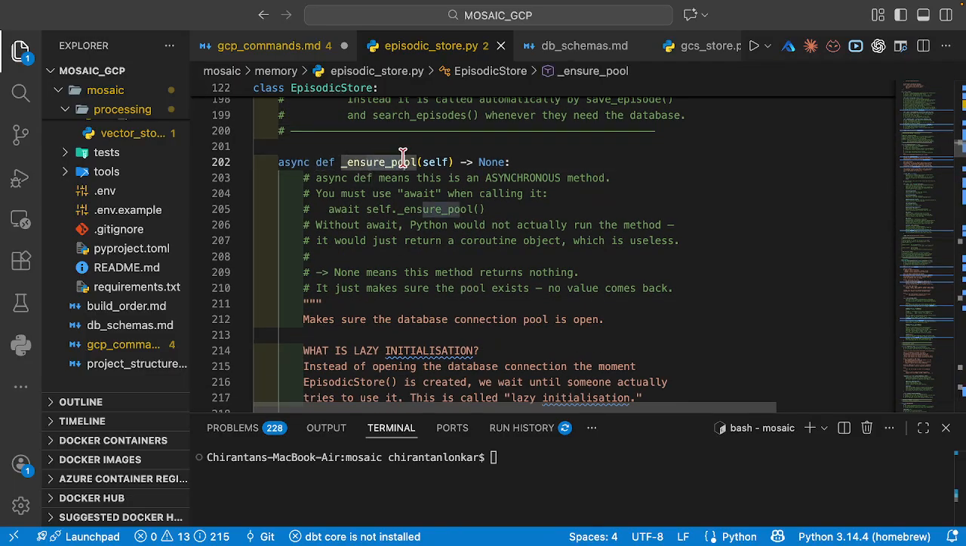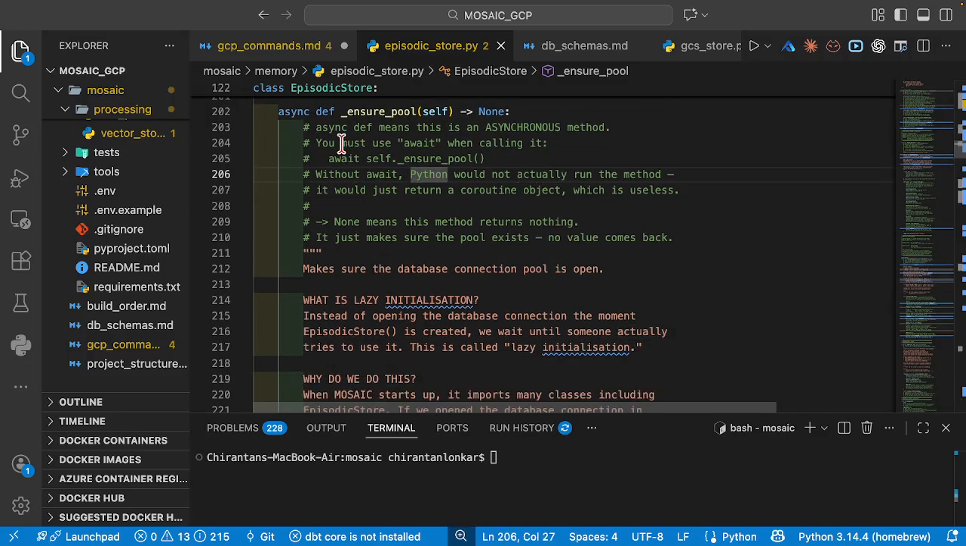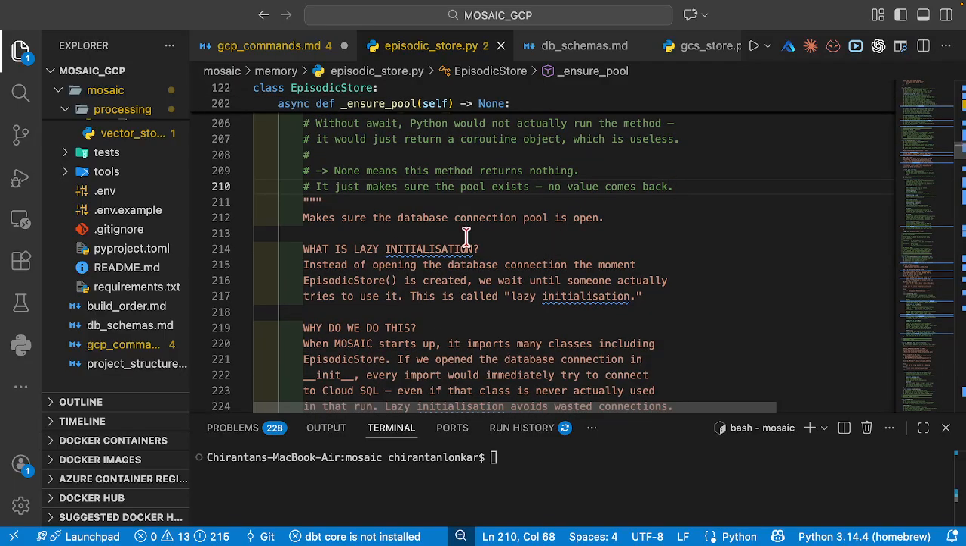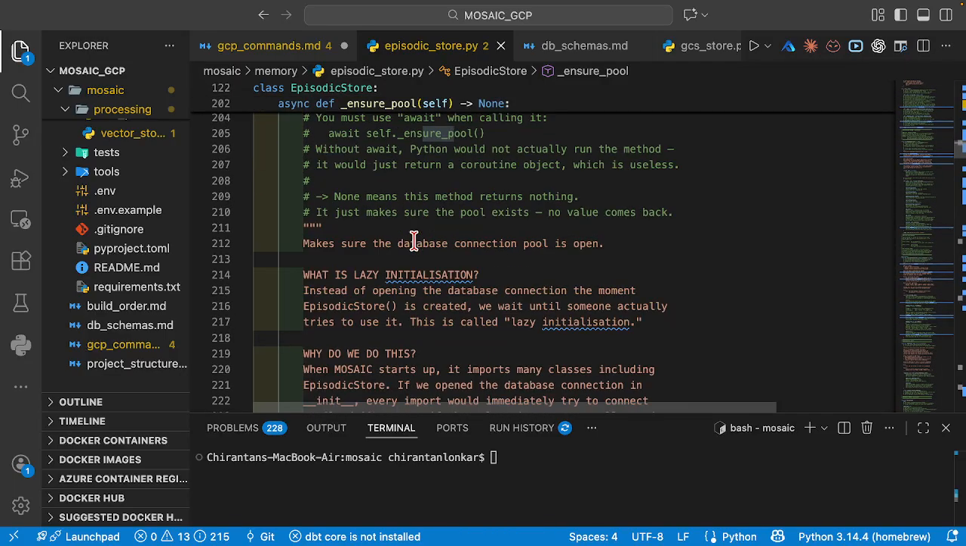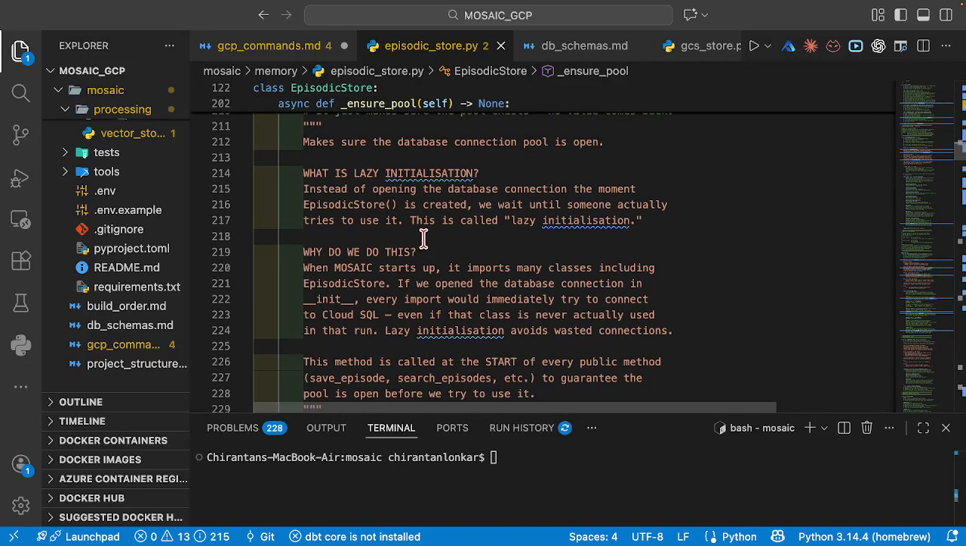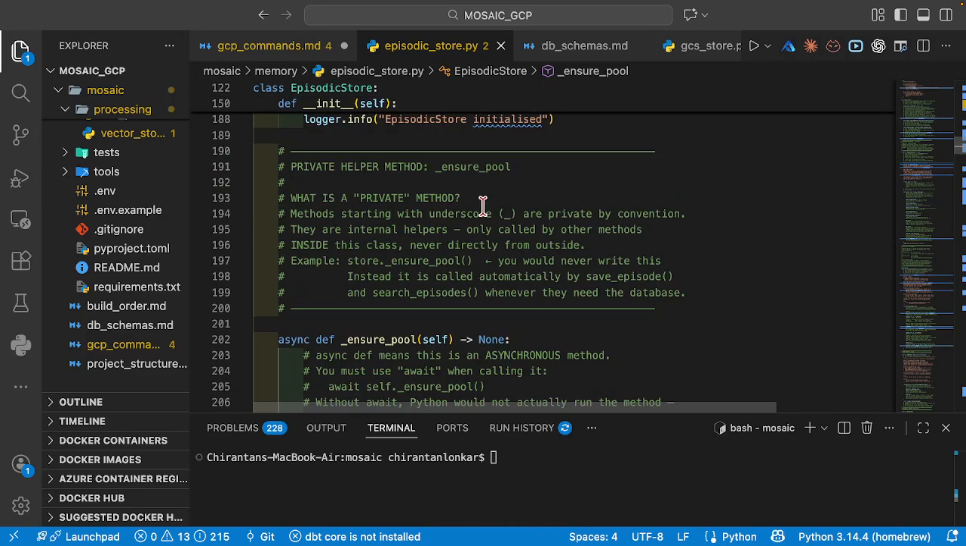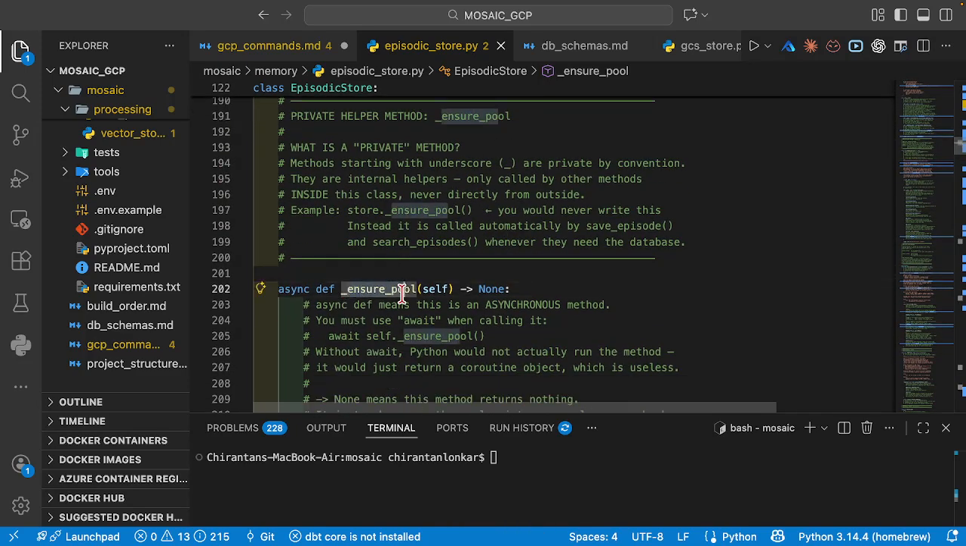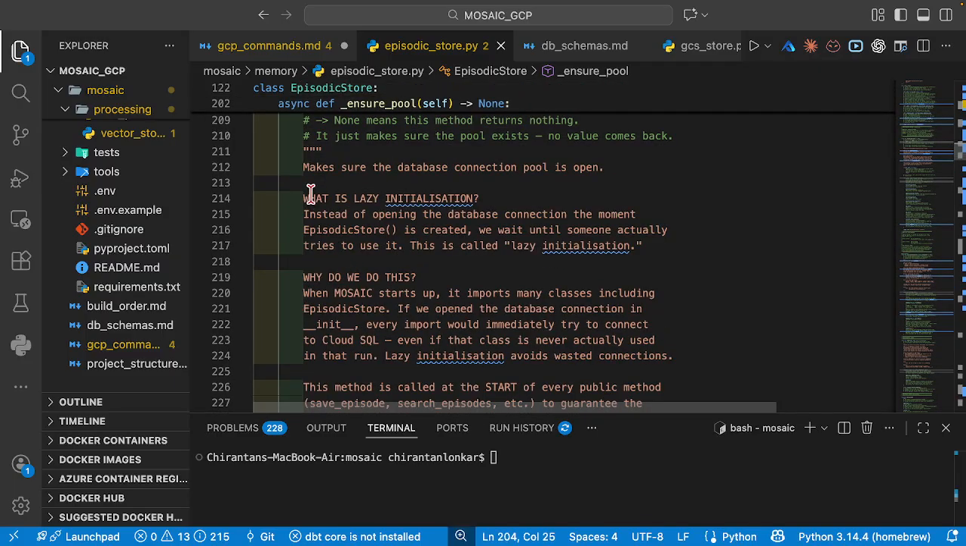So I'm going to create this async function called ensure pool. Without await, Python would not actually run the method. What does this function even do? Ensure pool, by the name itself, you might have understood. It just makes sure that the database connection is open or not. It just ensures whether the database connection is open, yes or no. And that is what it is going to do.